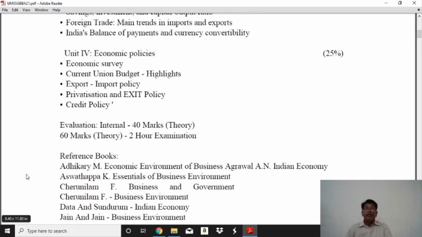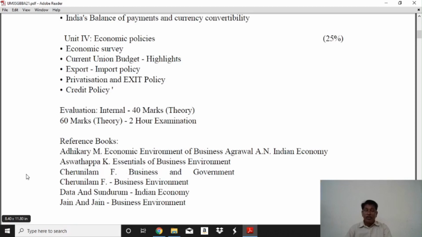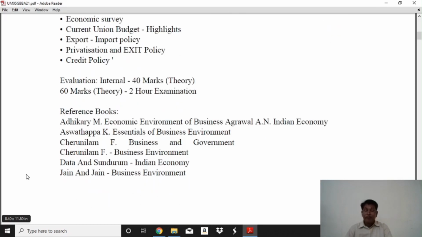For this subject, reference books are available in our library and on the net. First, Economic Environment of Business, Adhikari M. Indian Economy, Professor A.N. Agrawal.